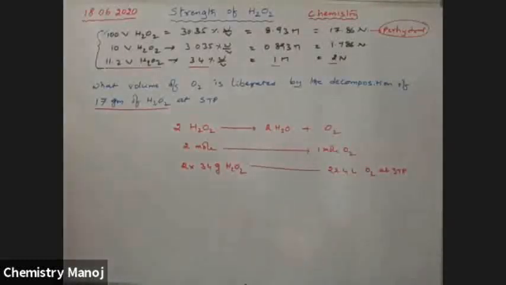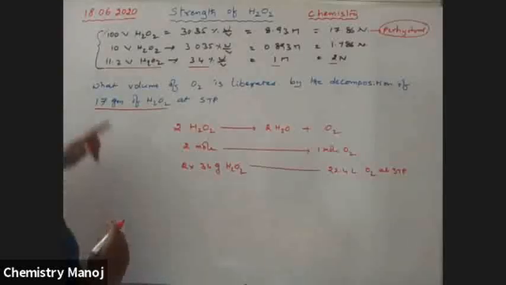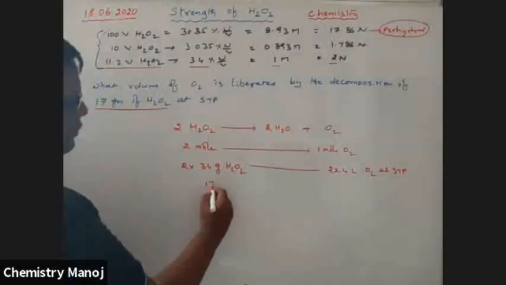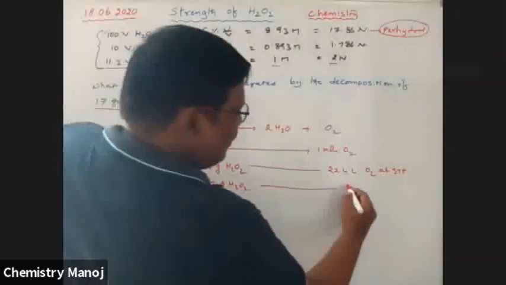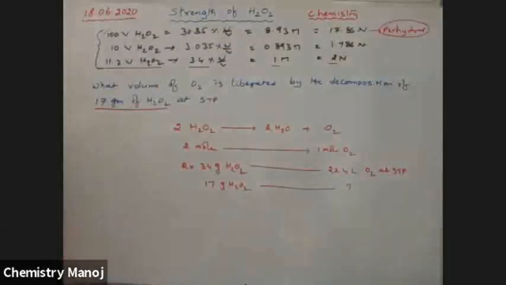Okay. Now, 17 grams of H2O2 liberates how much oxygen? So calculate it. How much? Okay, please wait.